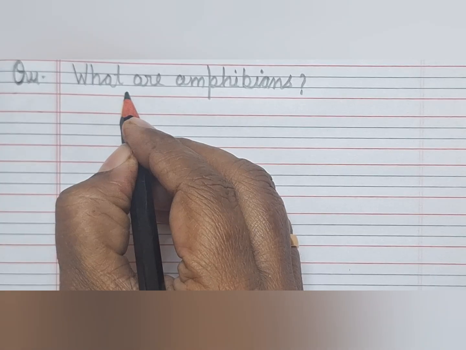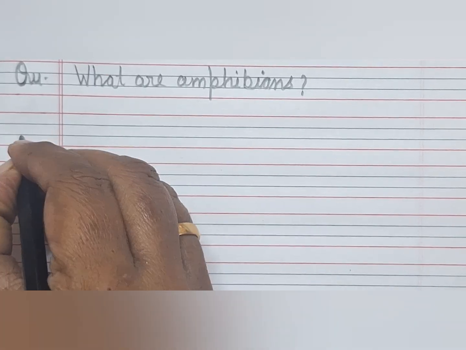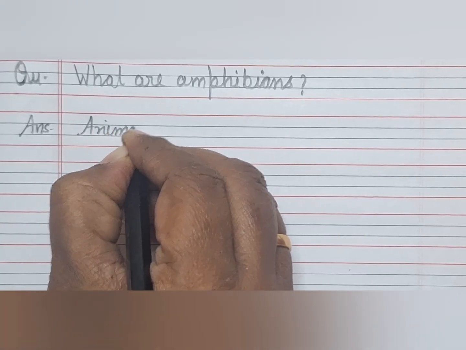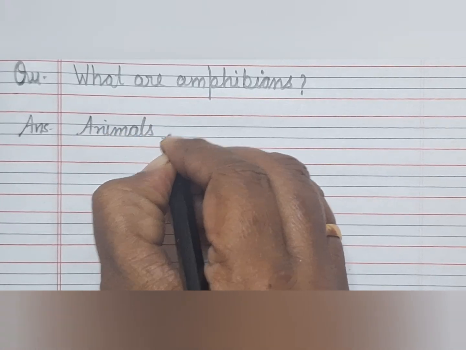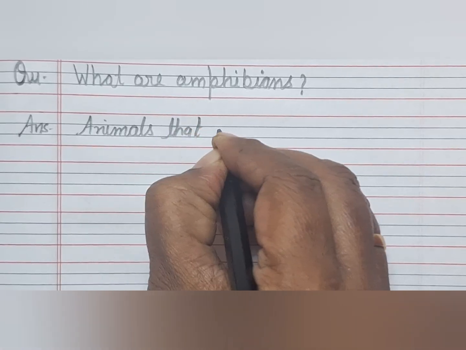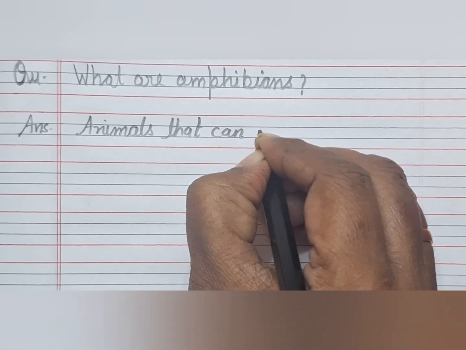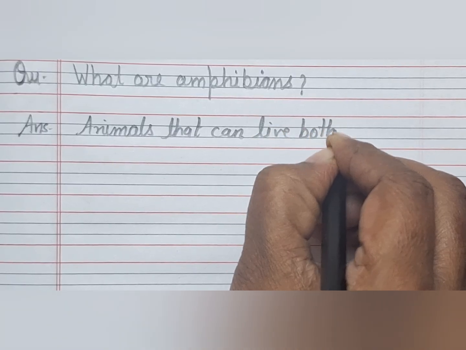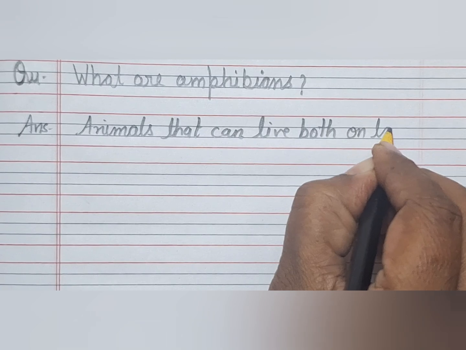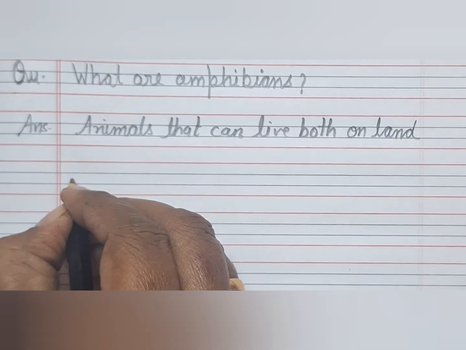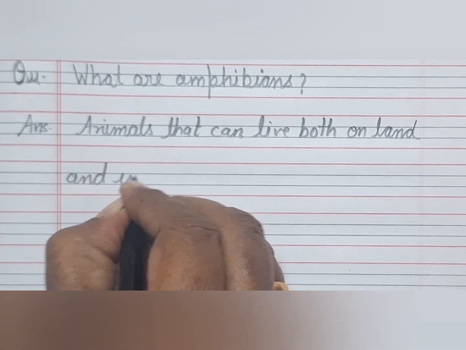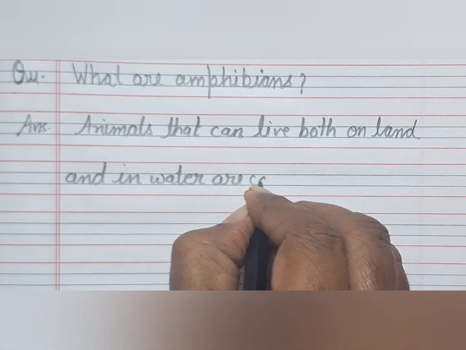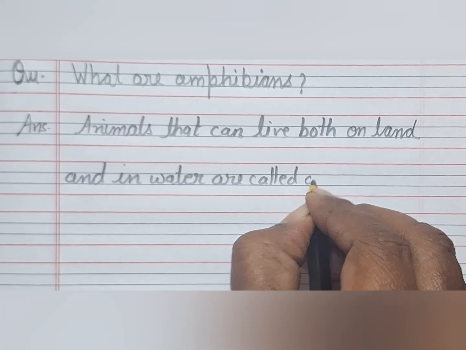If the question is what are amphibians, then the answer is: animals that can live both on land and in water are called amphibians.